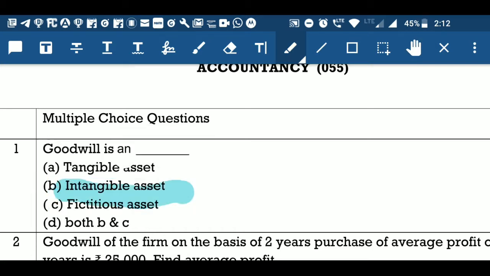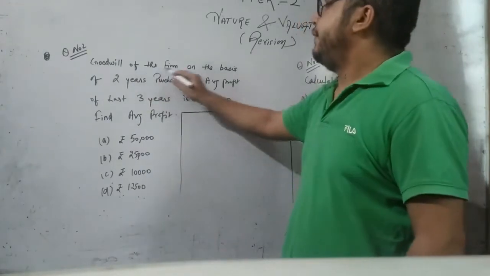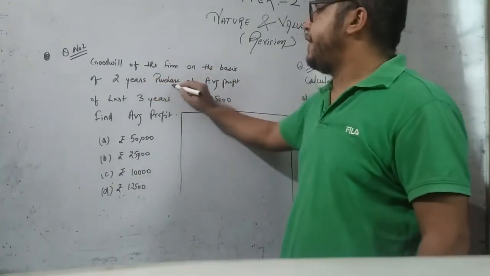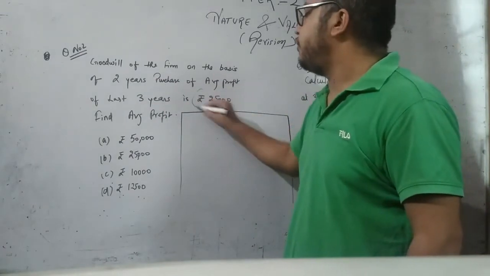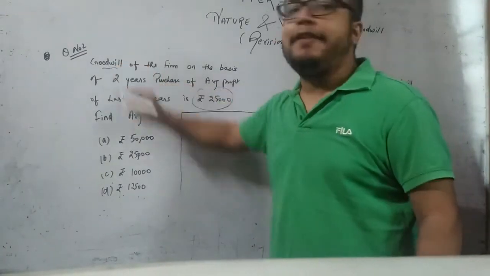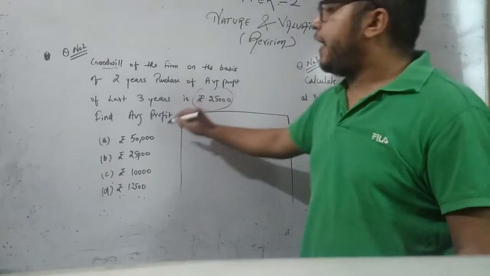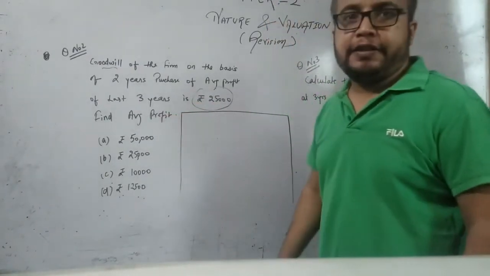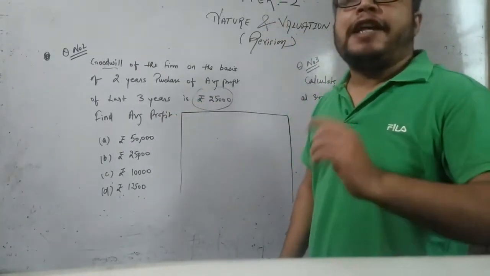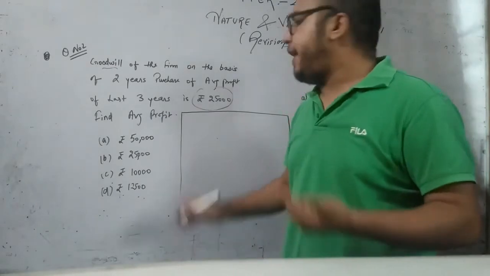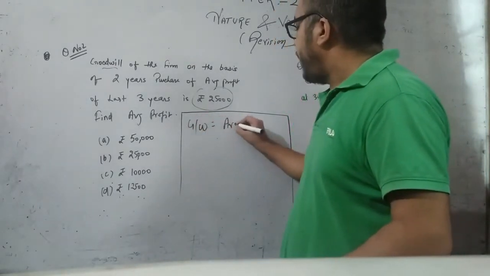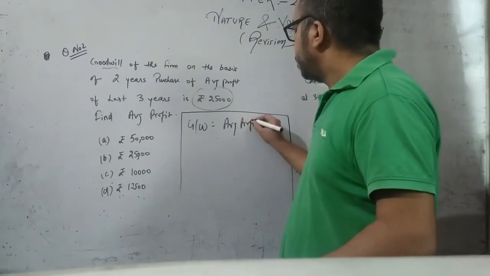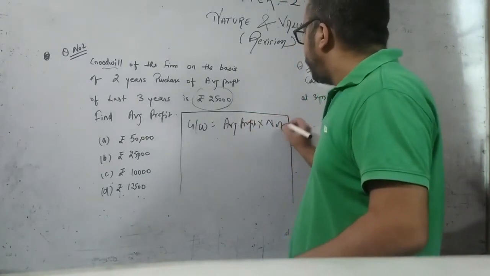Now, next. Goodwill of the firm on the basis of 2 years purchase of average profit of last 3 years is rupees 25,000. It means goodwill is already given to us and they are asking us to calculate average profit. If you remember, the final and the last step for calculating goodwill by average profit method is goodwill equal to average profit into number of years of purchase.